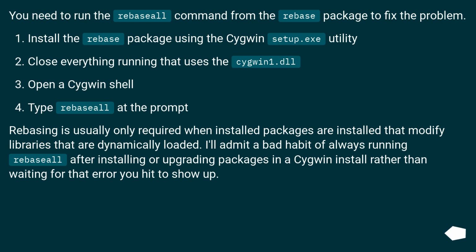Rebasing is usually only required when packages are installed that modify libraries that are dynamically loaded. I'll admit a bad habit of always running rebaseall after installing or upgrading packages in a Cygwin install, rather than waiting for the error you hit to show up.